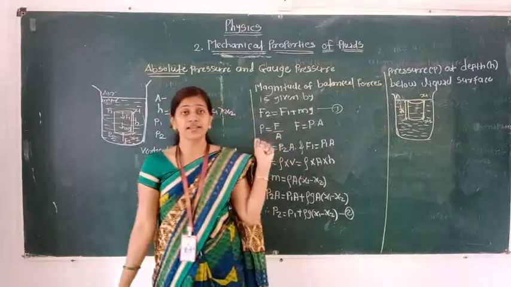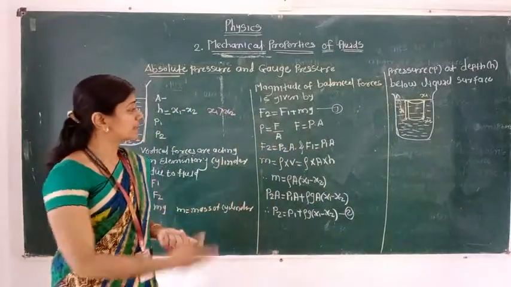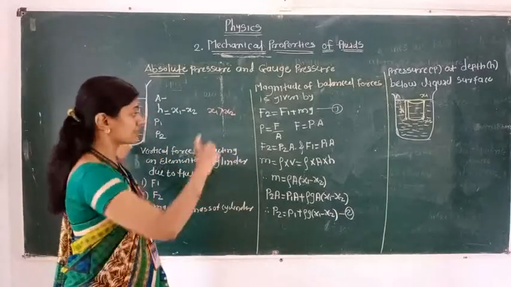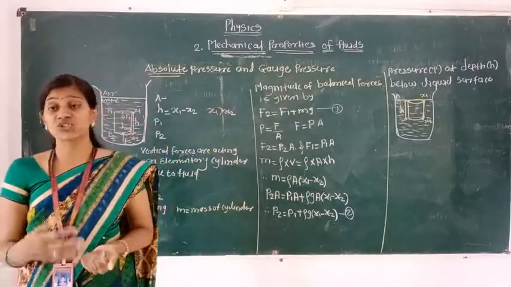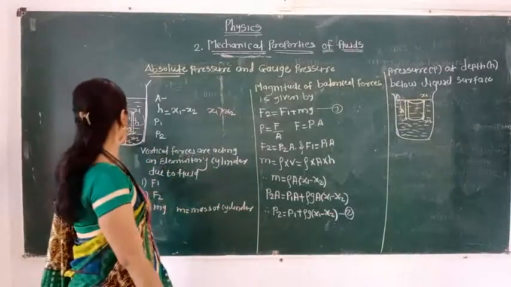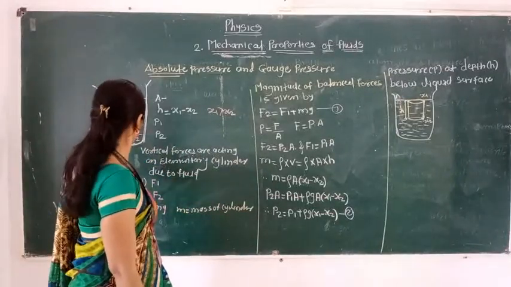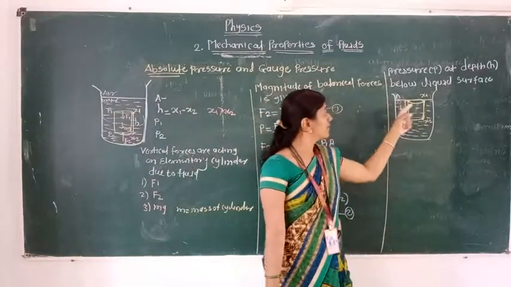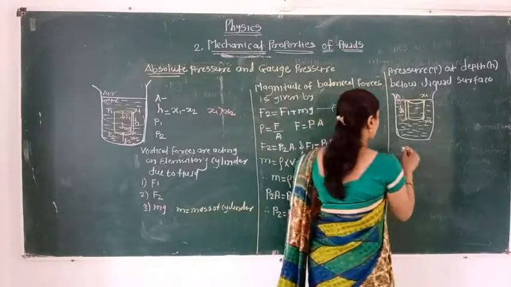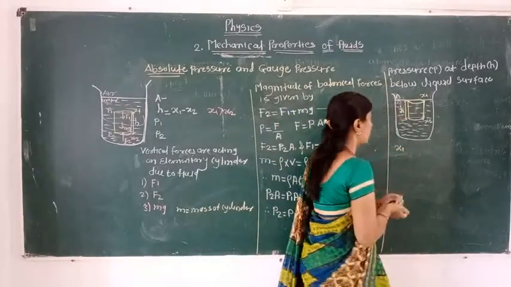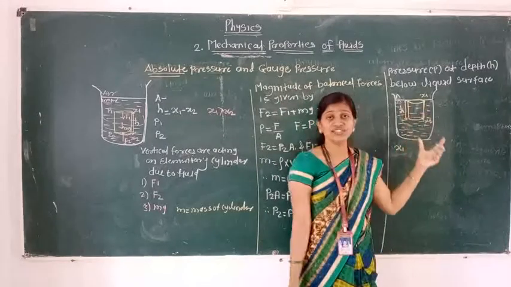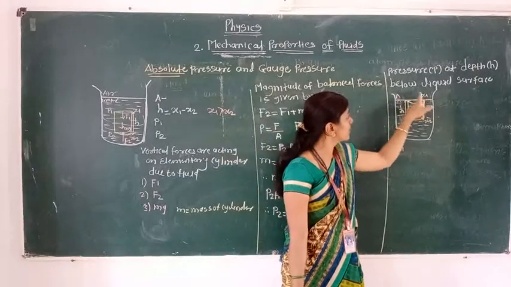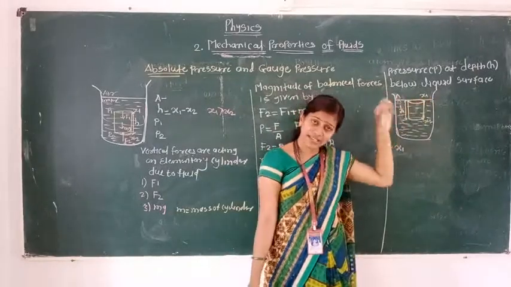Already one container is present with fluid in it, which we are taking as water. But here the position of the cylinder is going to change. The cylinder is totally inserted in the fluid, but the top surface is present at the liquid surface. So this level is x1. What I want to say is that the top surface of that elementary cylinder is present at the liquid surface.